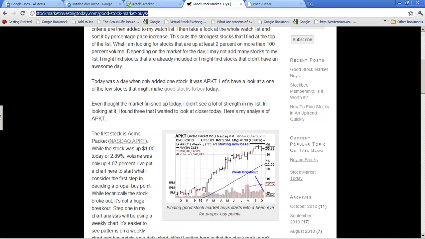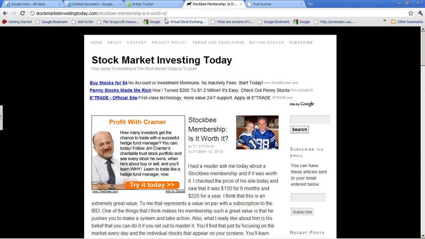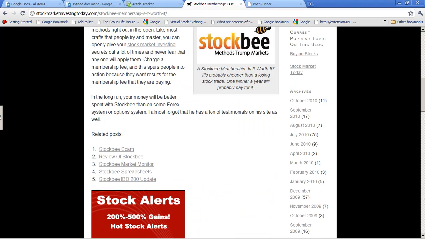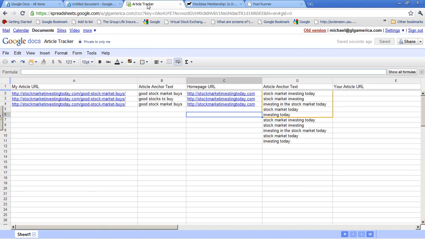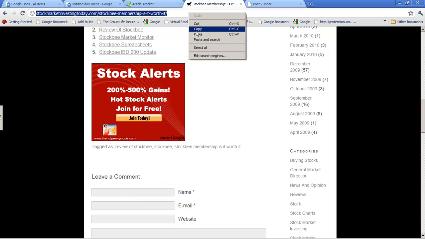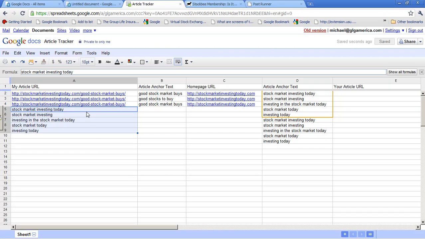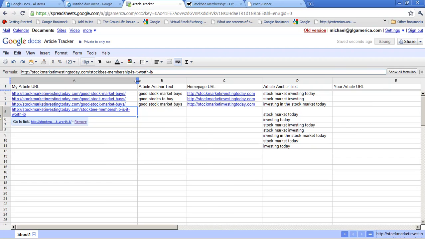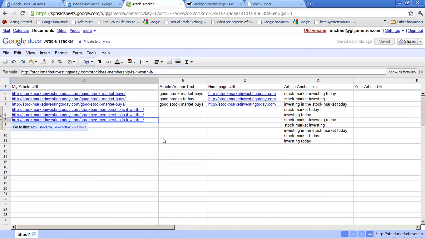So for each article, like if you do the next article here, the next one was StockBee membership, is it worth it? You can see, here's the page address right here. And then down at the bottom, under this article, you can see there's 3 tags. Review of StockBee, StockBee membership, is it worth it? So what you would do is you'd copy the URL, put it in here. And you can extend the URL that way. So you have your next 3 articles.